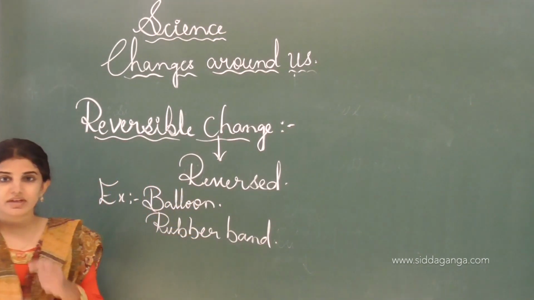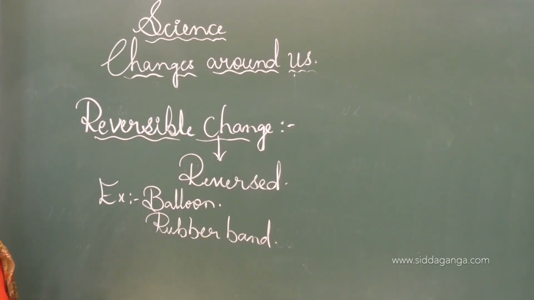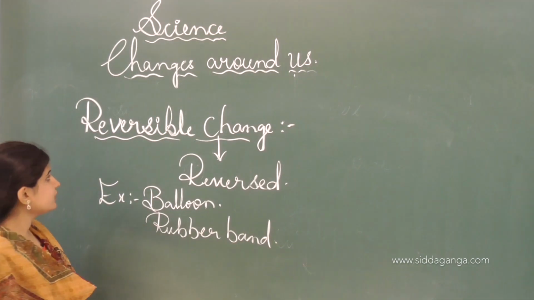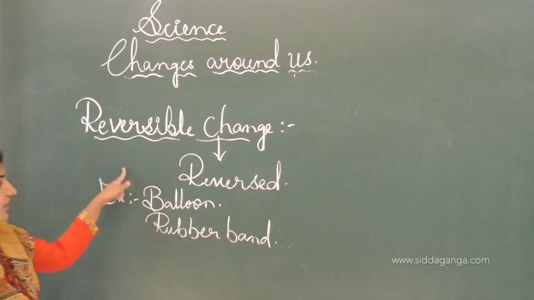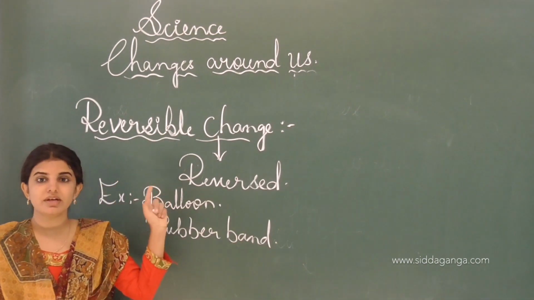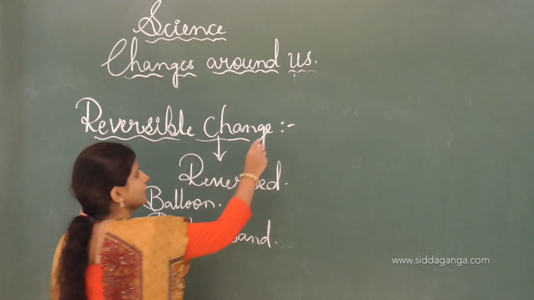These are the examples of a reversible change. As I told, a reversible change can be reversed. Such changes are called reversible changes.